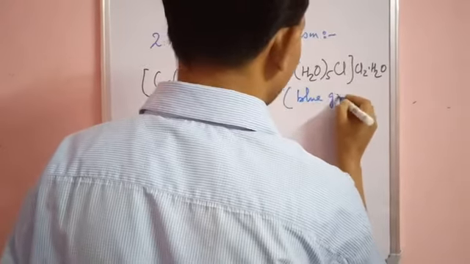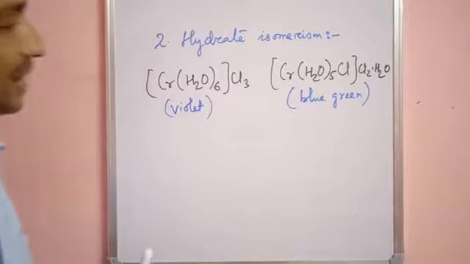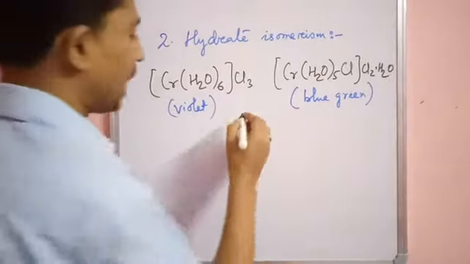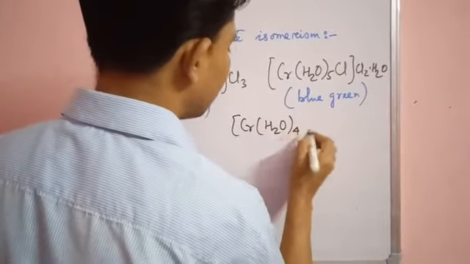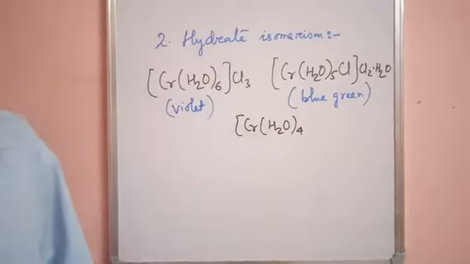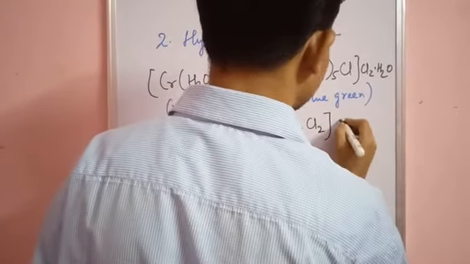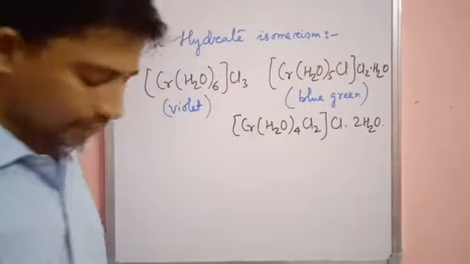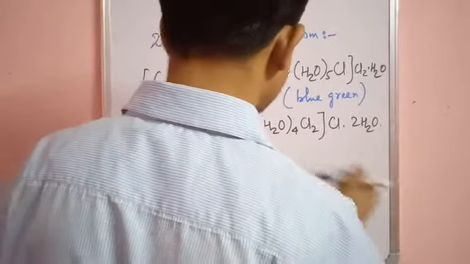See, the molecular formula is the same but they differ in the number of water molecules present as ligands. The next one is another one, [Cr(H2O)4Cl2]Cl·2H2O, and the color of this compound is green.